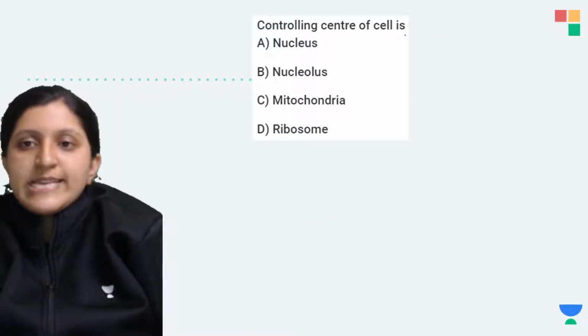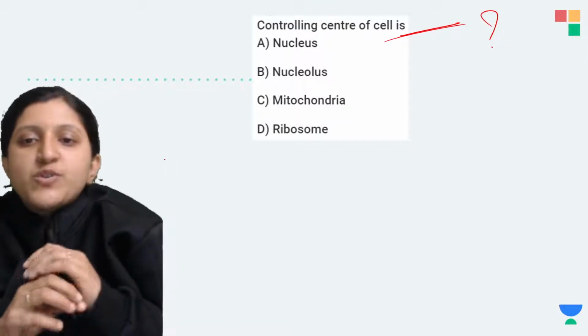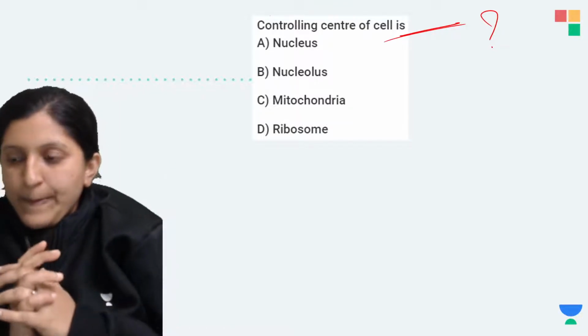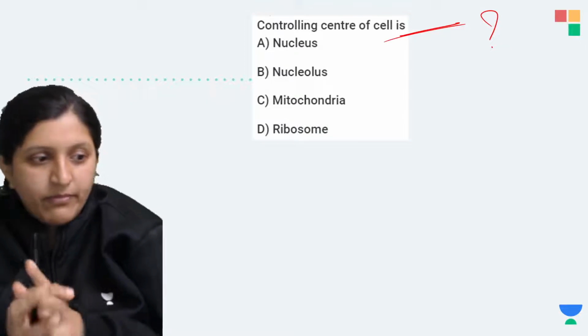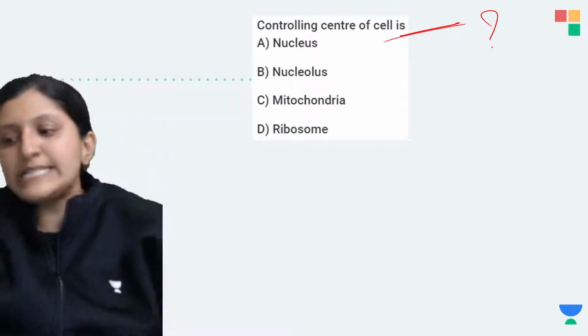Okay, so controlling center of the cell is who? So nucleus, nucleolus, mitochondria, ribosomes. Yes, that's right.